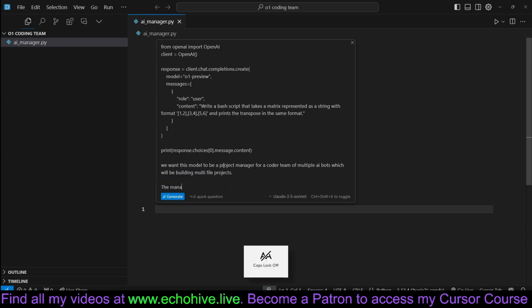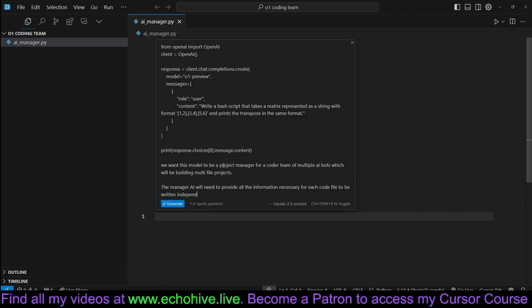The manager AI will need to provide all the information necessary for each code file to be written independently of other files.